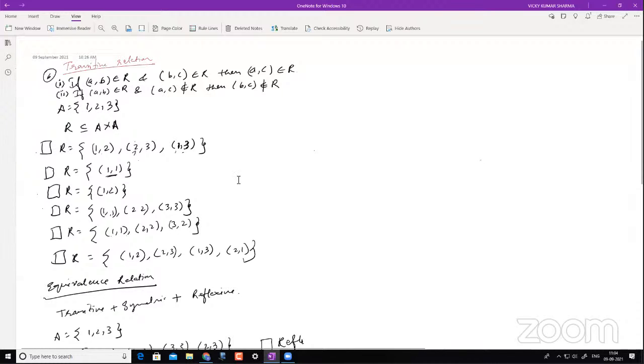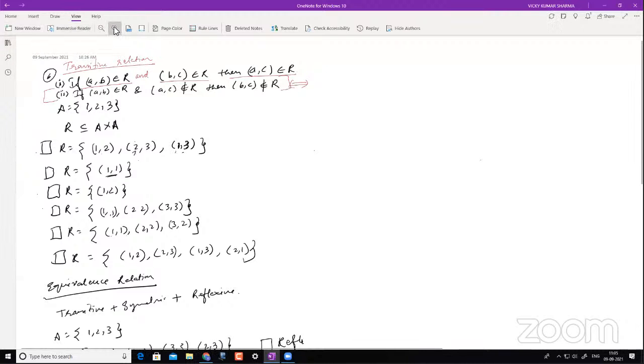Okay, but let's not get diverted from our topic right now. Let's stick to this again. So what is a transitive relation? Again, just stick to the first definition, omit this. A relation R on a set is said to be a transitive relation if (A, B) belongs to R and (B, C) belongs to R, and see, there is an AND condition here, then (A, C) should belong to R.